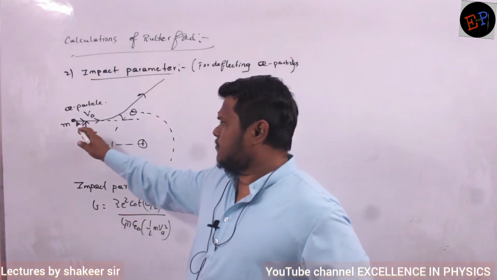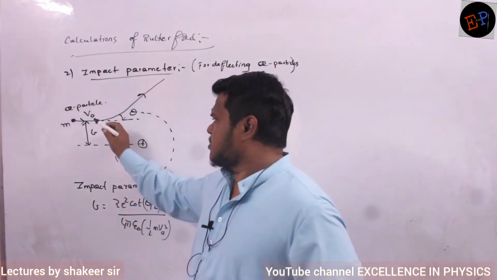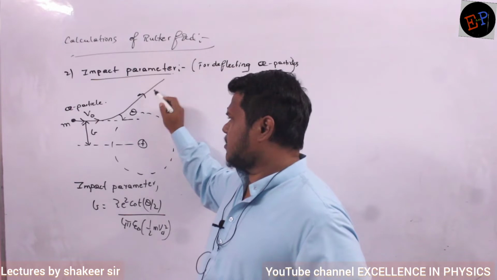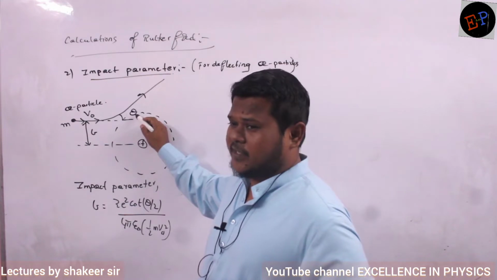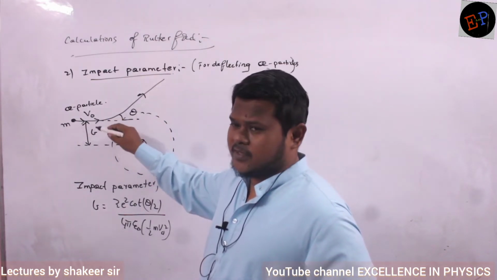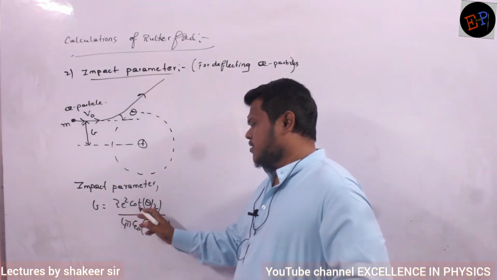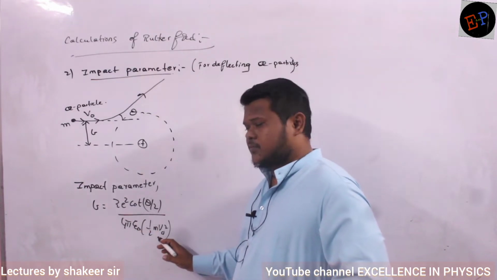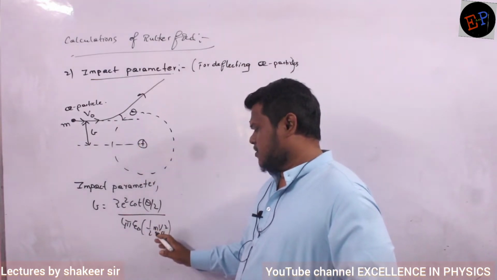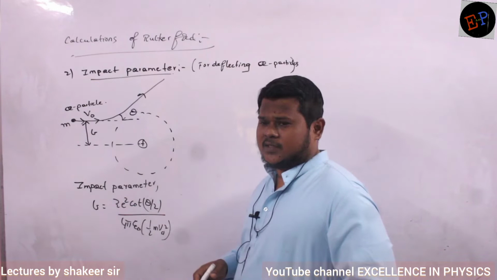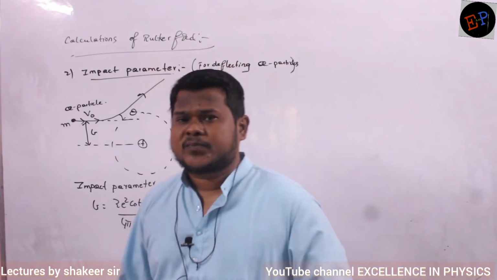If alpha particles come like this, continuously the alpha particle will be repelled by the nucleus, so they start deviating. The final deviation is theta. For producing this much theta, the perpendicular distance from the nucleus is called the impact parameter, and it is given by this relation: Z e square cot theta by 2 divided by 4 pi epsilon naught into half m v square. Theta is the deflection of the alpha particle, m is the mass of the alpha particle, and v is the initial velocity of the alpha particle. That's it. Make a note up to here. These are the calculations which were done by Rutherford.